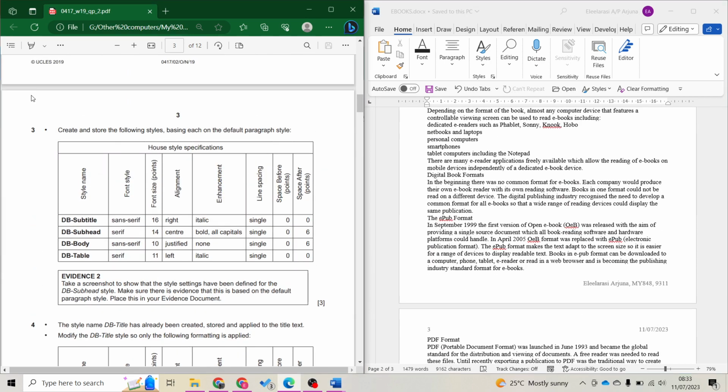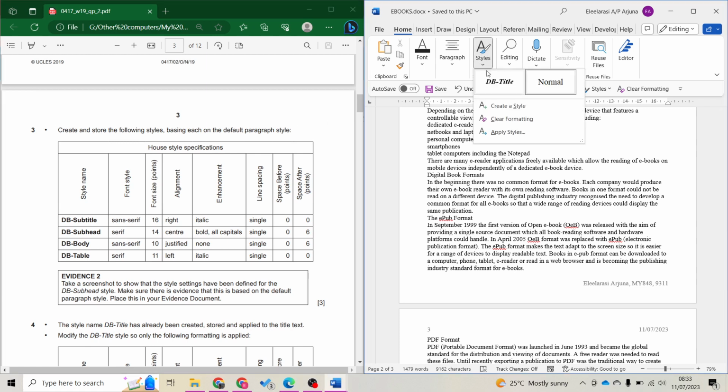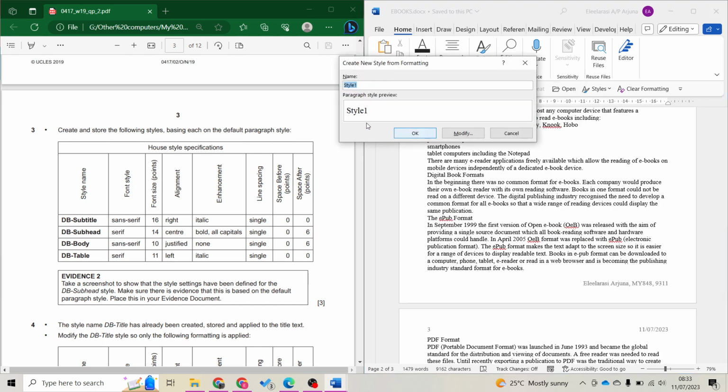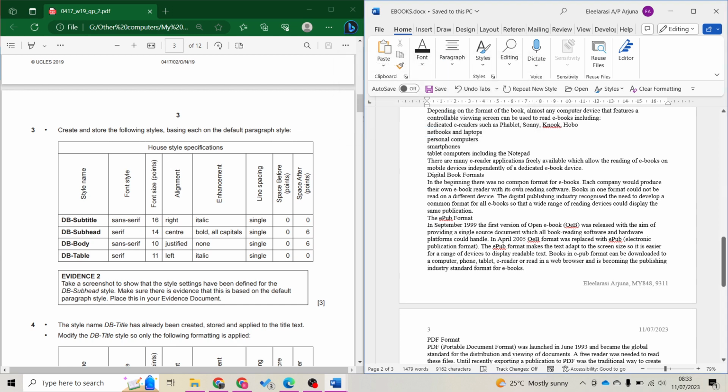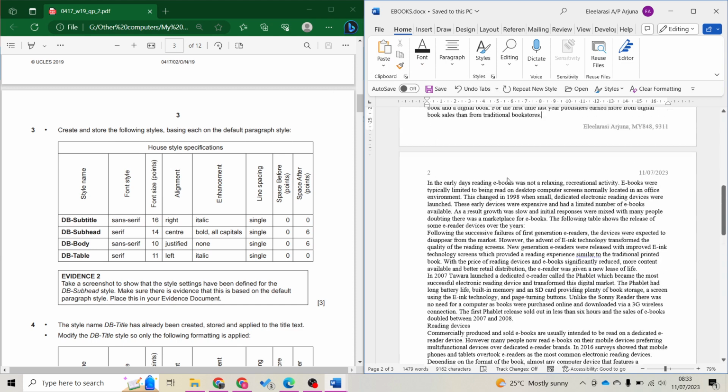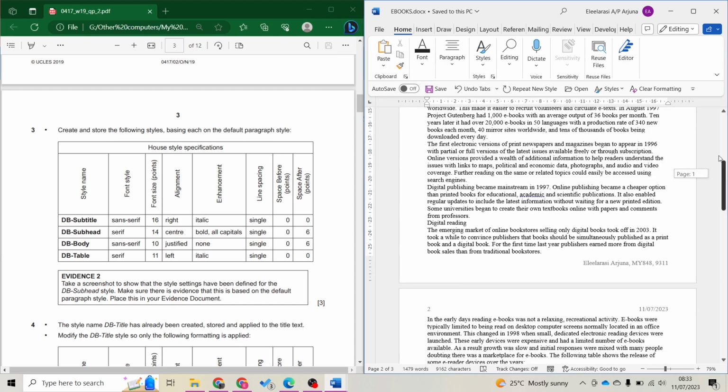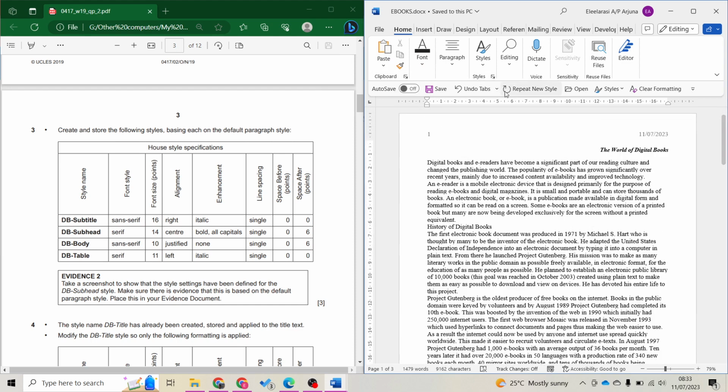Next, create and store the following style. You're gonna create a style. So type the name DB subtitle. But before that, I should put my cursor at somewhere that I know what the style is. So I'm just scroll to the top, put my cursor here, just check what is the style. So DB title.